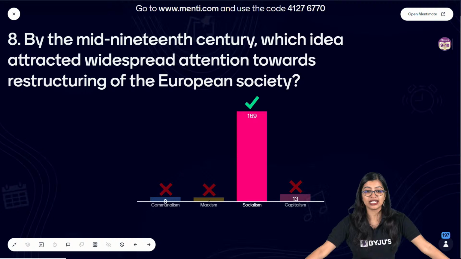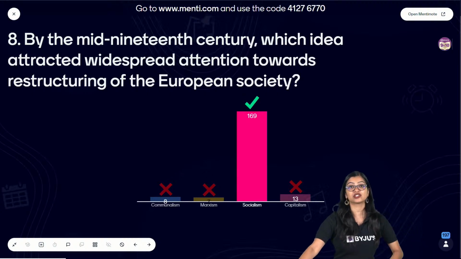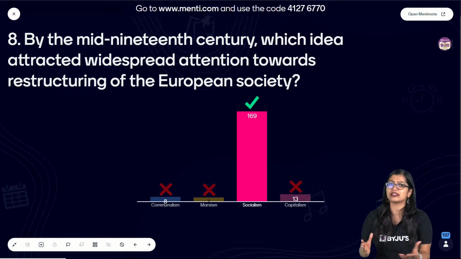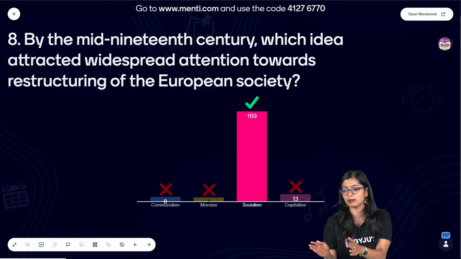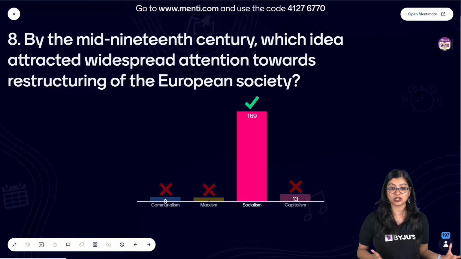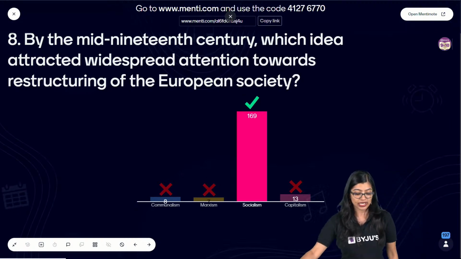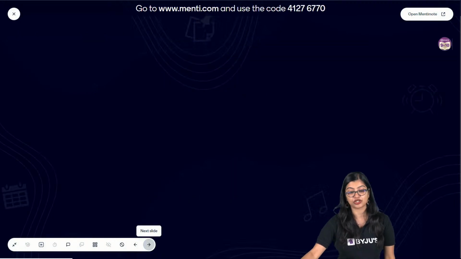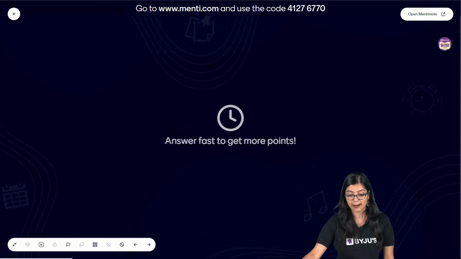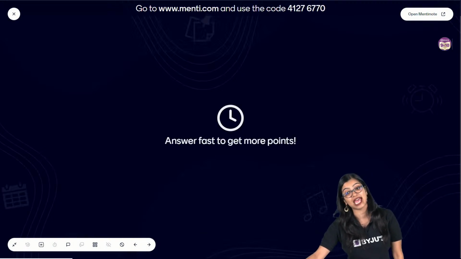Very good, everyone. It was socialism. Yes, answer is there in the chapter name only. Socialism is basically an ideology where they did not believe in the fact that there should be a certain group of people who had authority over land and profits, but rather it must be spread equally, right? So in this case, the correct answer is option C, socialism. So now, of course, moving on to question number 9, and then we'll have question number 10, and then the leaderboard, okay?